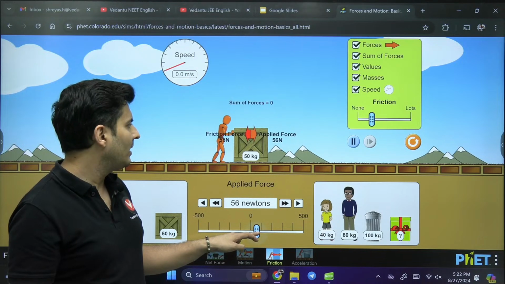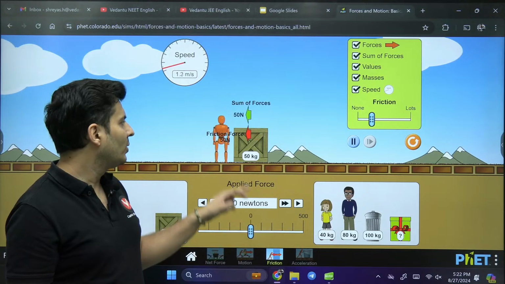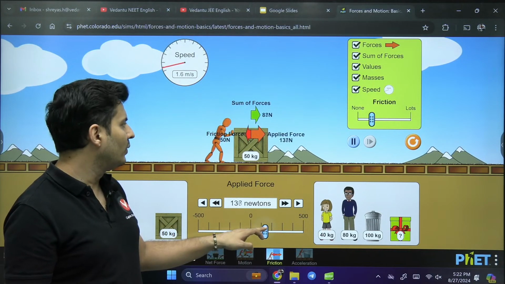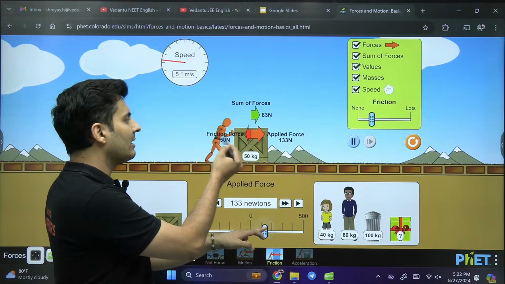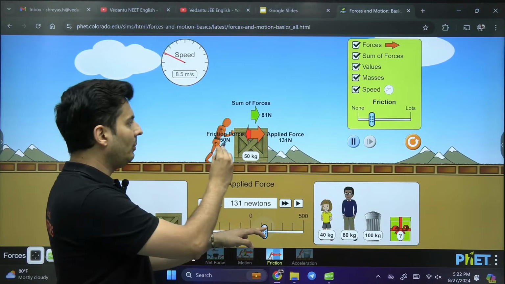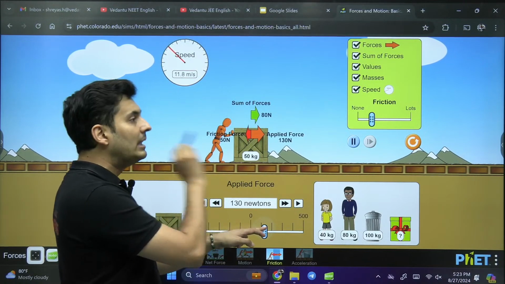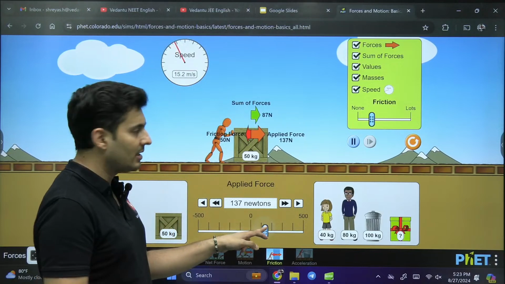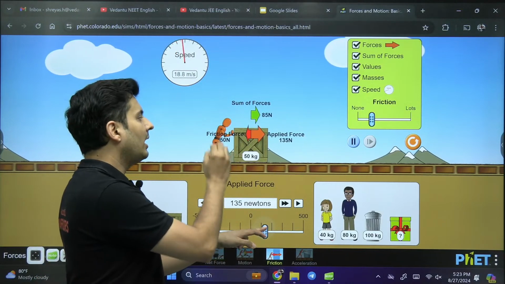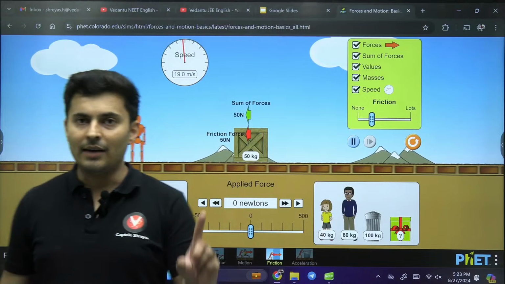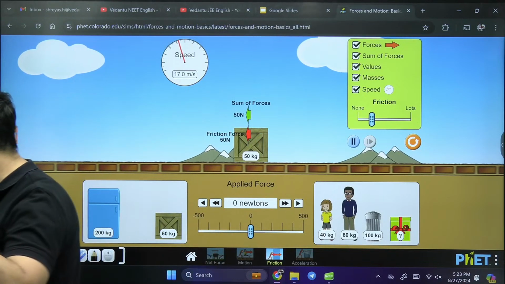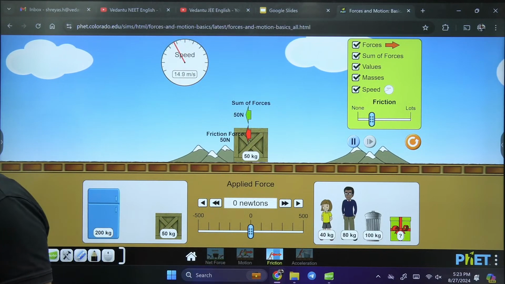Say for example, if I exceed some force, oh my God, look at it. After a certain value of force, the friction does not increase further. That's it. It has stopped increasing. So there is a limit till which the friction can adjust itself. After that, the friction enters into the kinetic zone. Awesome.